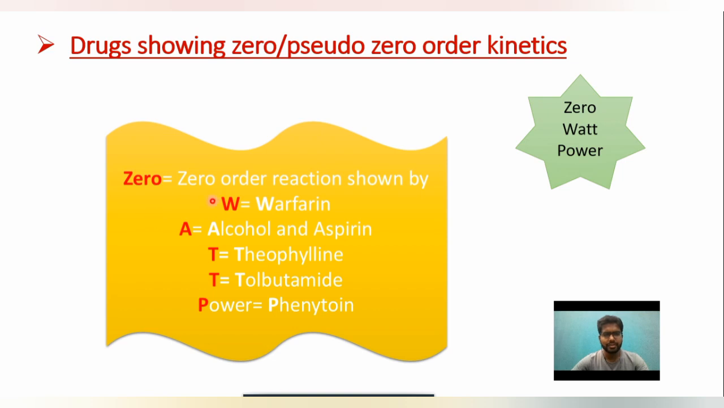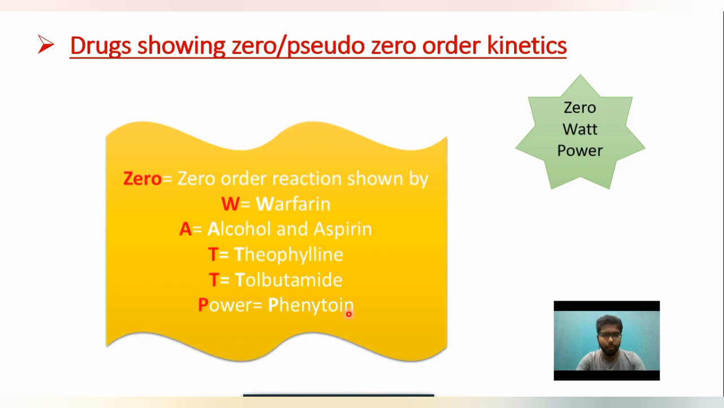Zero means nothing, zero order reaction. W means warfarin, A means alcohol and aspirin, T means theophylline. Then the next T means tolbutamide. Power, P means phenytoin. These drugs show pseudo zero order or zero order kinetics. The examiner may ask a question from this portion also.